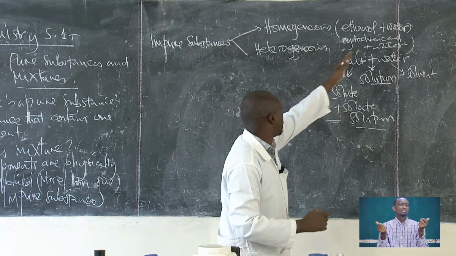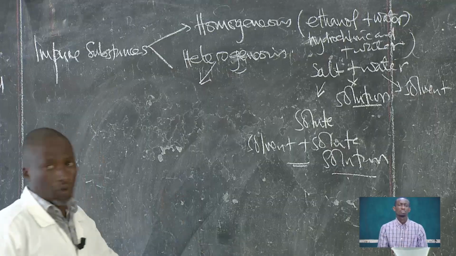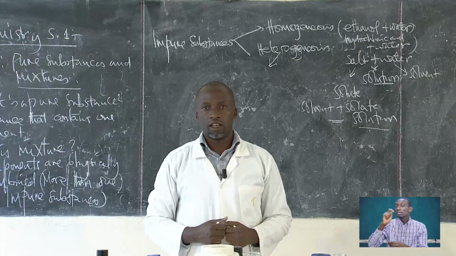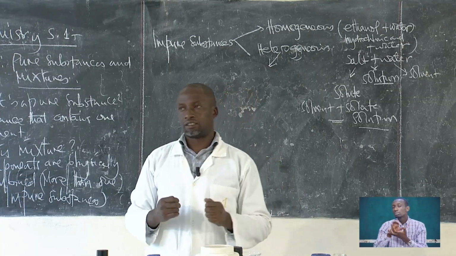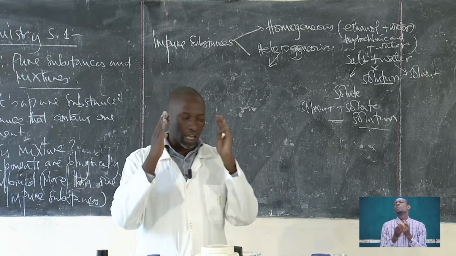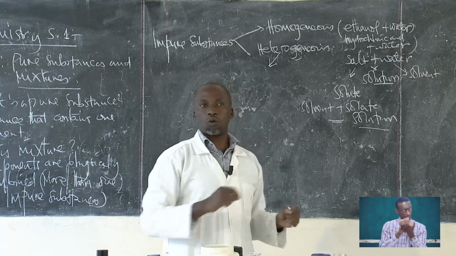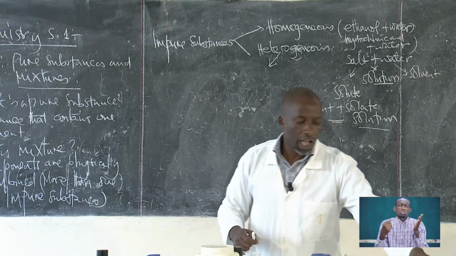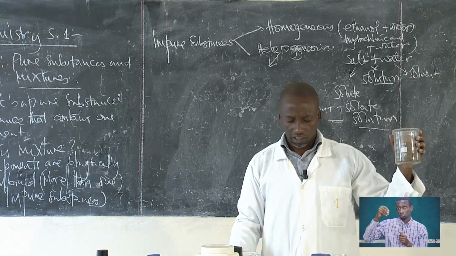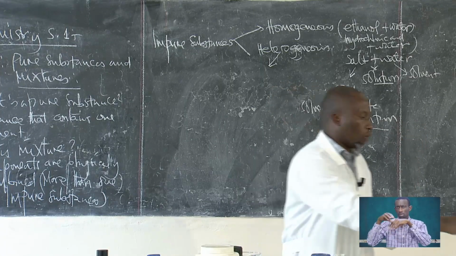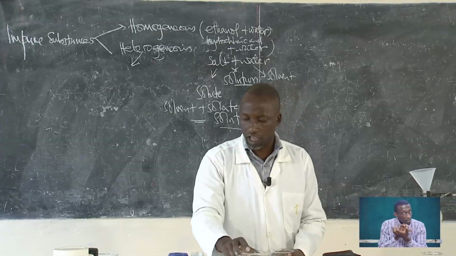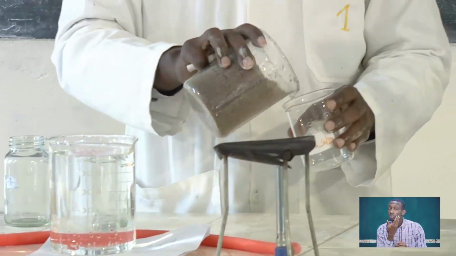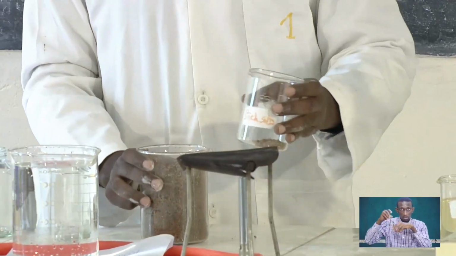We also gave some examples of heterogeneous mixtures. These form distinct layers. There are two components. For example, you may have sand. This is the sand. And then you add water. This is the water that I have. So when you add the water, you mix them together. I think we did this.